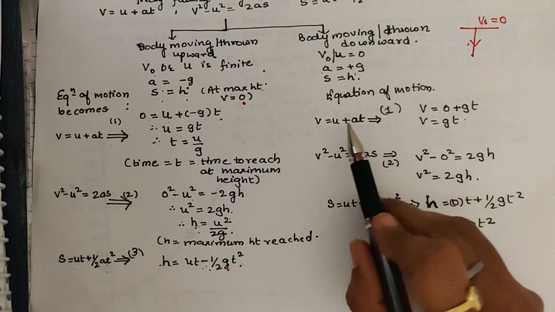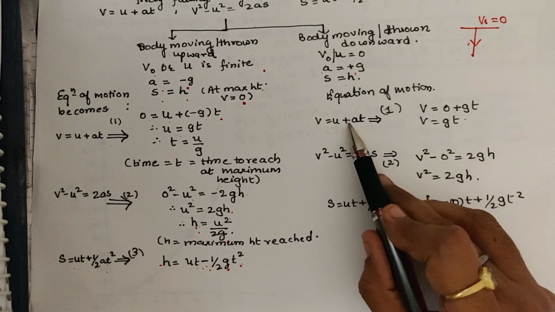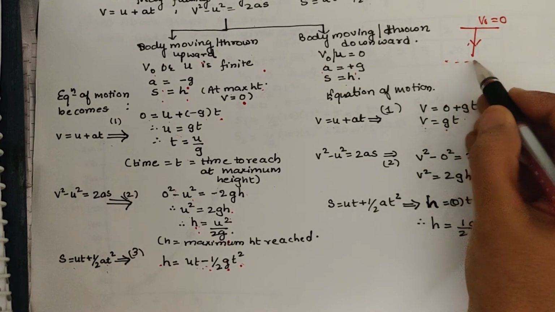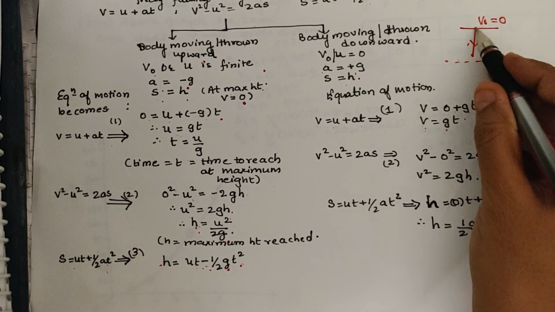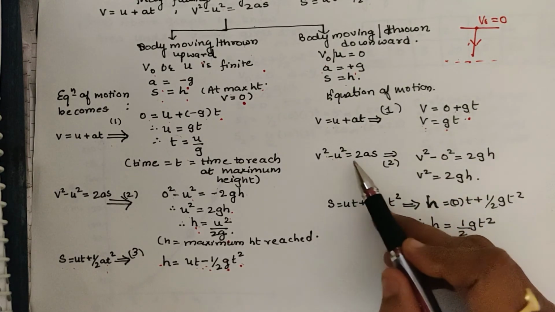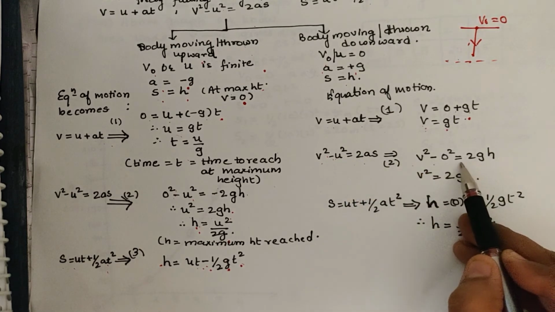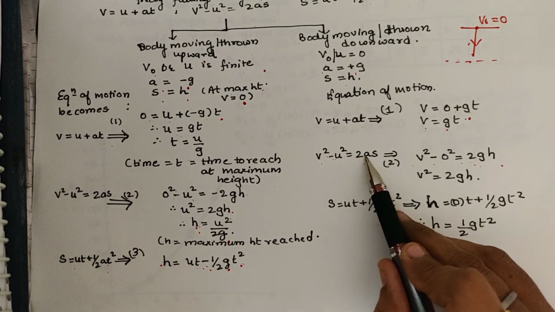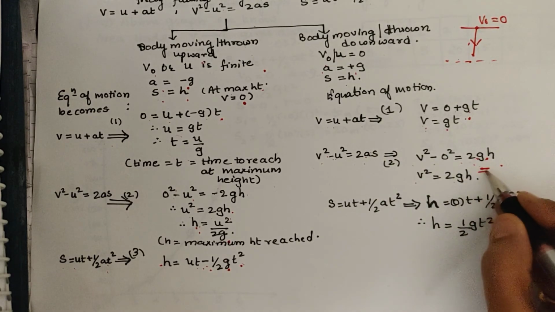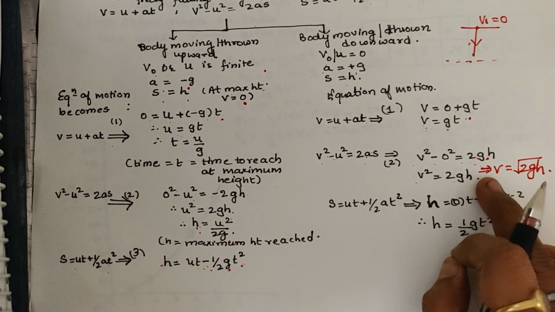So the first equation becomes like this: v is equal to, u is taken as 0, a is replaced as g, so v becomes gt. And what is this? This is the velocity gained by any object when it is thrown downward in time t. So v square minus u square is equal to 2as becomes v square minus 0 square is equal to 2gh, where a is replaced by g and s is replaced by h. So this is a way, where the height is given to us, we can find the final velocity.